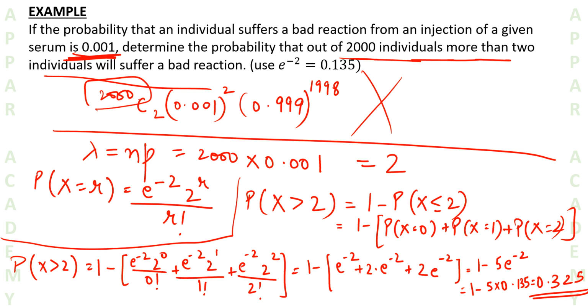So thus, the binomial distribution can also be approximated as a Poisson distribution.